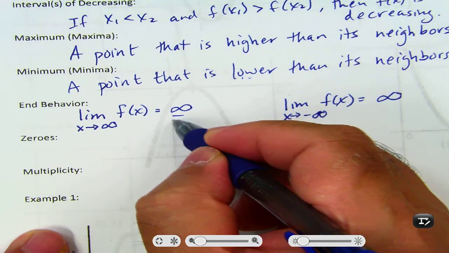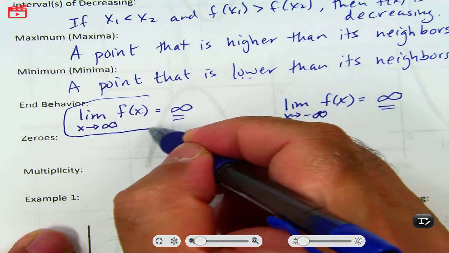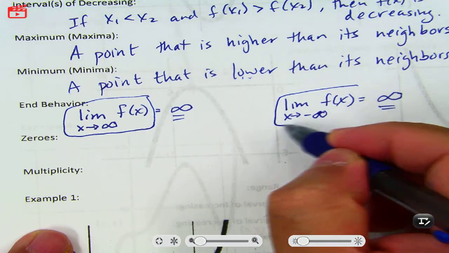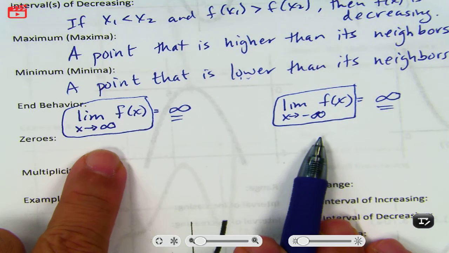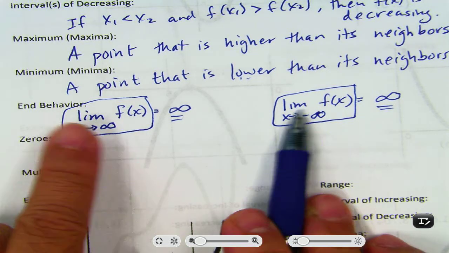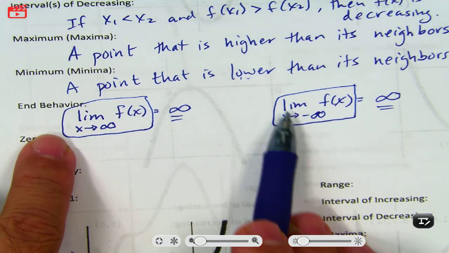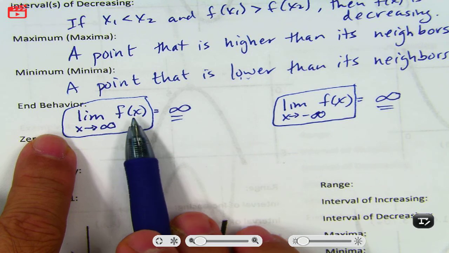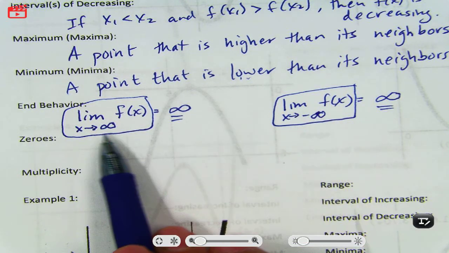So this part right here is just an example, right? The left side of this equal sign, this part right here, is going to be part of every answer. Okay? Maybe I'll write it for you sometimes. Maybe I won't. But that's going to be part of every answer. None of that's going to change. You're going to say limit as x goes to infinity, limit as x goes to negative infinity, and the function. So it might not be f, it might be g, it might be h. So that letter might change. Okay? But everything else is the same.